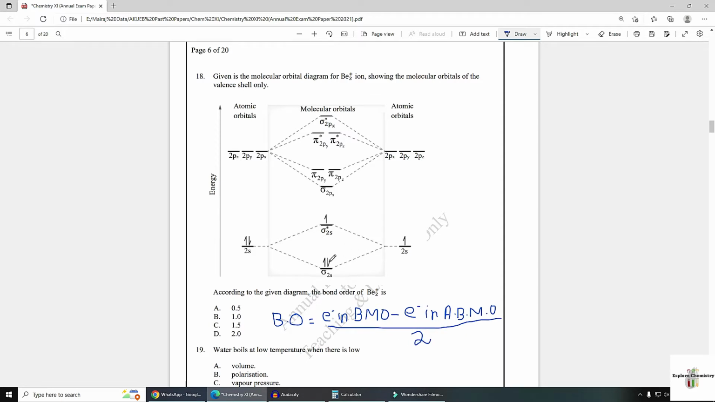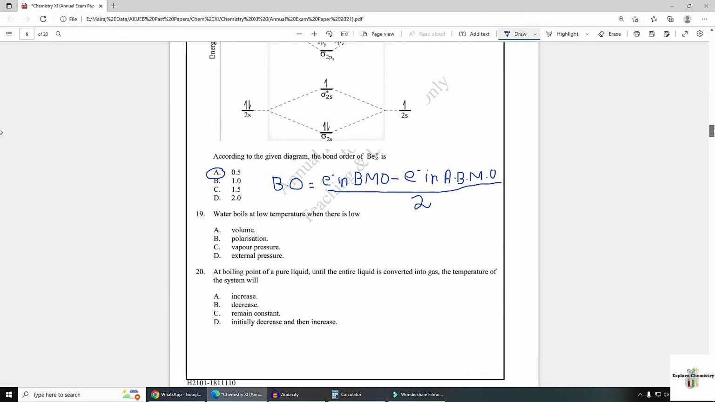So these are bonding molecular orbitals, these are anti-bonding molecular orbitals. There are no electrons present here in p orbitals. So the bonding molecular orbital value is 2. 2 minus 1 divided by 2. The answer will be 0.5. 2 minus 1 means 1. 1 divided by 2, half, means 0.5. So option A is the correct answer.